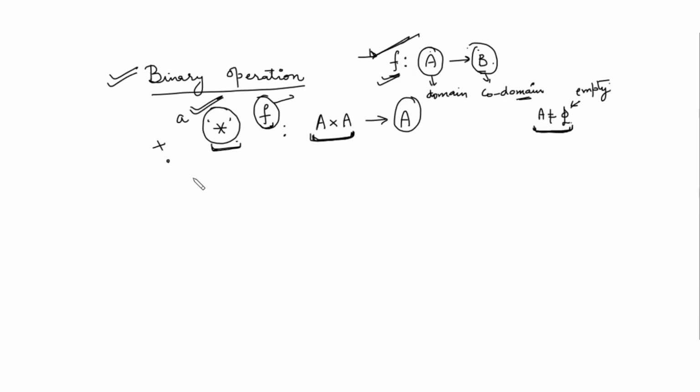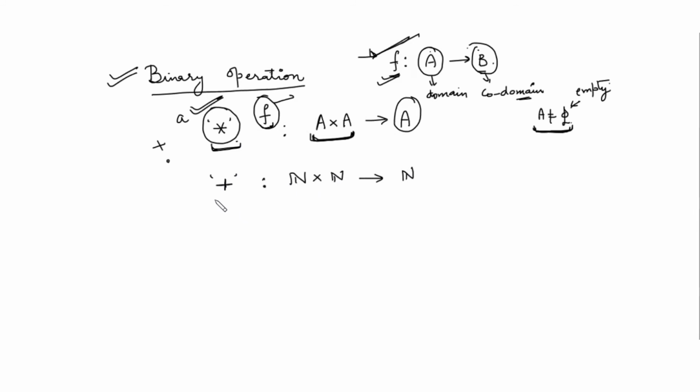Now see, with the help of an example, let's suppose I am taking the binary operation as simple addition, and I am taking the set to be the set of natural numbers. So this plus is defined on the set of natural numbers. I have to see whether this plus is a binary operation on the set of natural numbers or not.